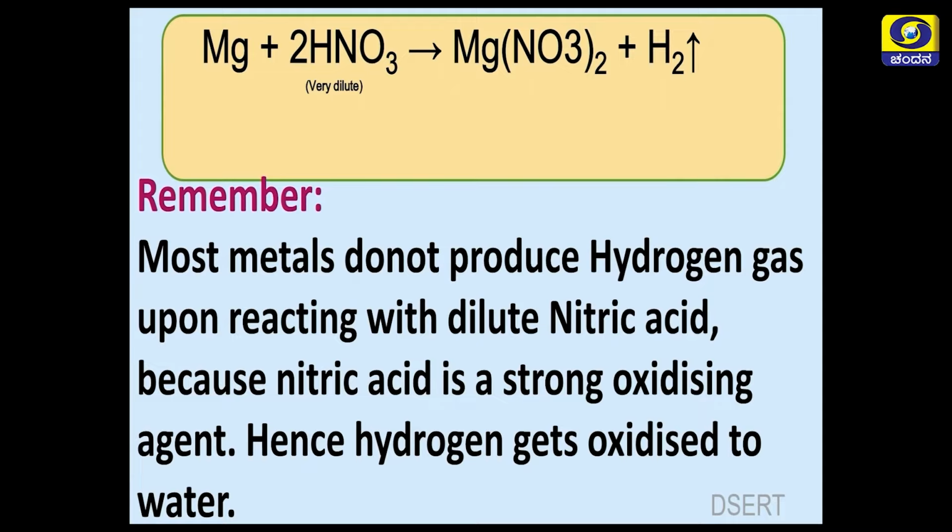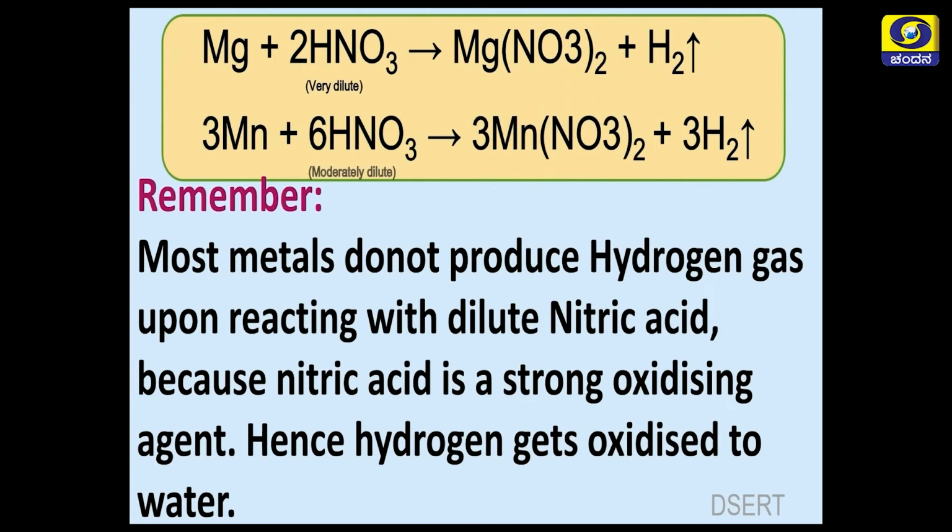And you have to remember, most metals do not produce hydrogen gas upon reacting with dilute nitric acid, because nitric acid is a strong oxidizing agent. Hence, hydrogen gets oxidized into water. Manganese also reacts with nitric acid, which is moderately dilute, to form manganese nitrate.